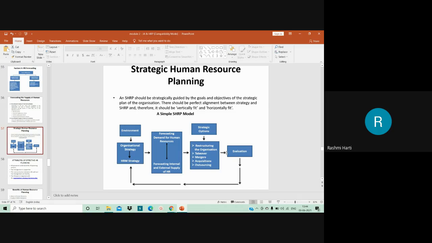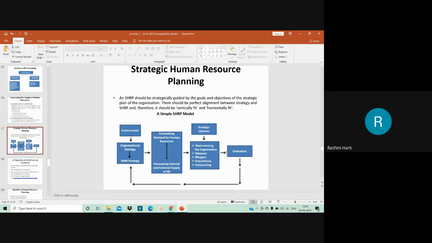Okay, now let us move on to strategic human resource planning. When we speak about strategic human resource planning, it should be strategically guided by the goals and objectives of the strategic plan of the organization. So there should be perfect alignment between the strategy of the organization and the human resource planning of the organization. Therefore, it should be vertically fit as well as horizontally fit.